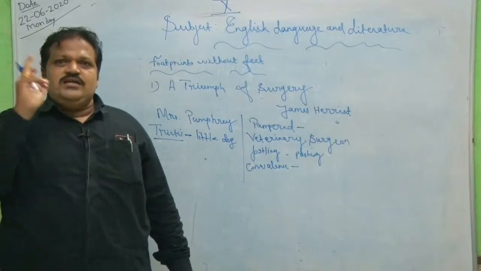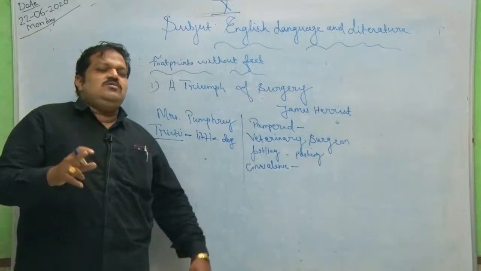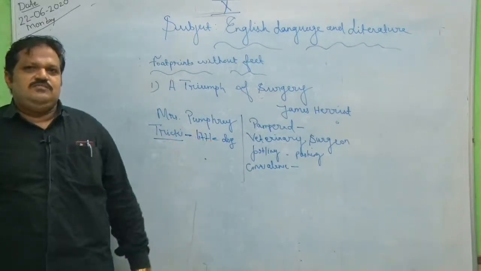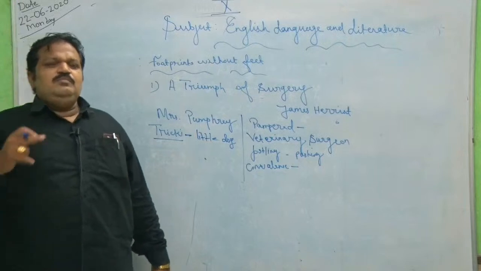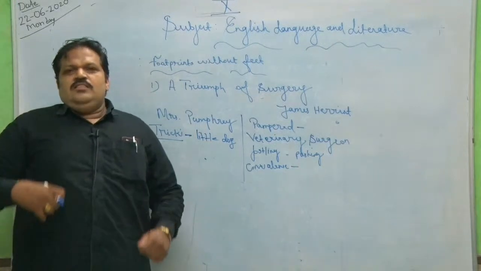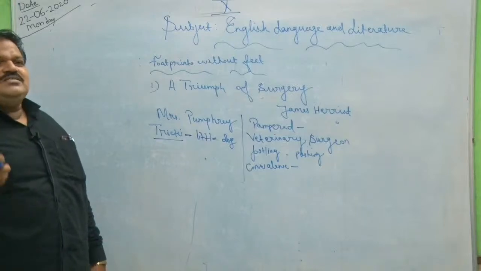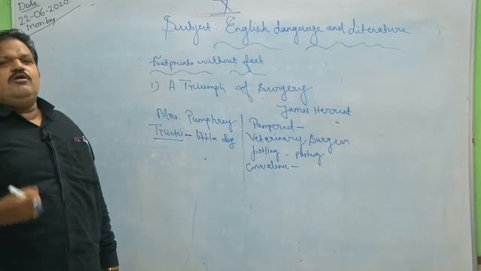While he was observing, he understood that the dog was not able to walk because the dog itself was fat. The reason for the fat is that Mrs. Pumphrey, the mistress of the dog, was giving a lot of food.